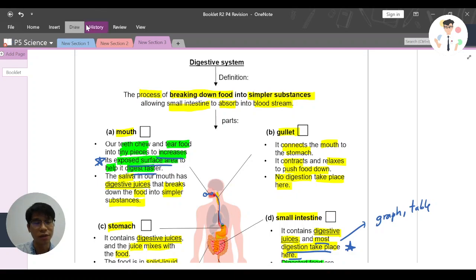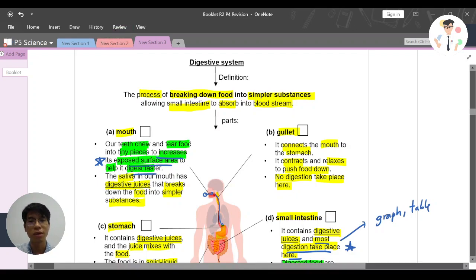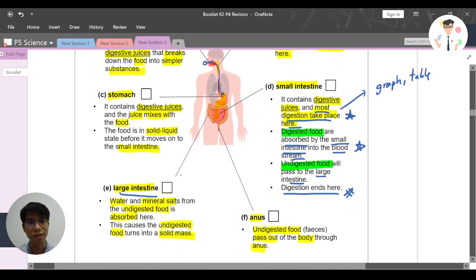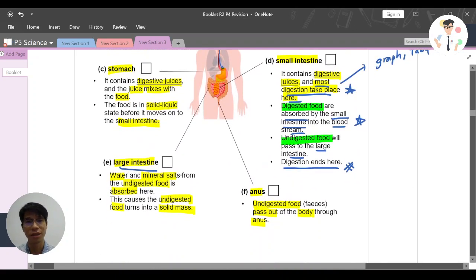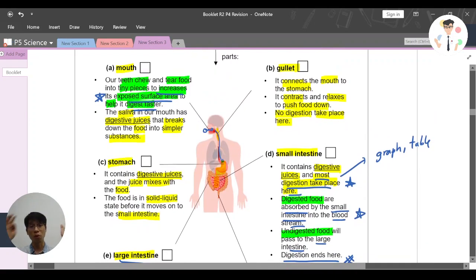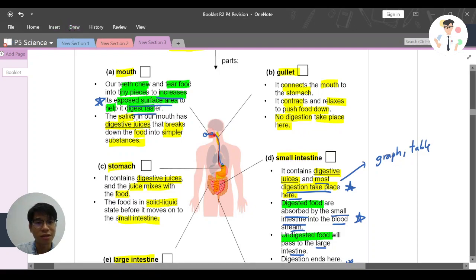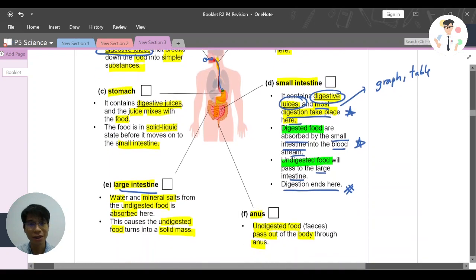If you study science at a further level, then you will learn more. But the main thing you must take note of is that digestion only happens in some of the parts. Although the food goes through the whole process, digestion only takes place in the parts where there are digestive juices. Can you do a quick circle here? Digestion only takes place here.